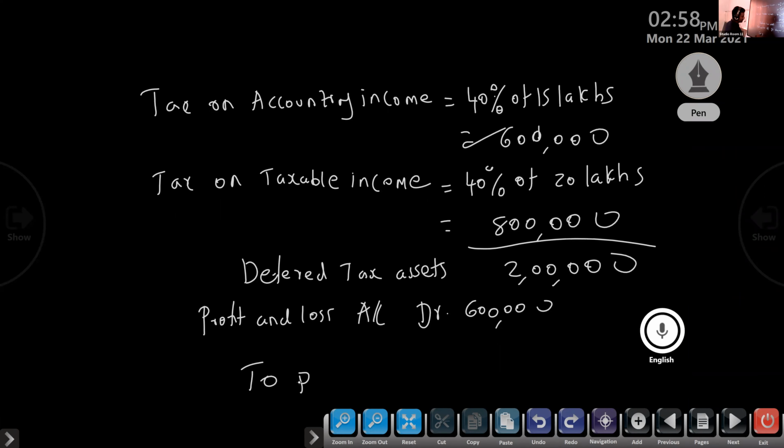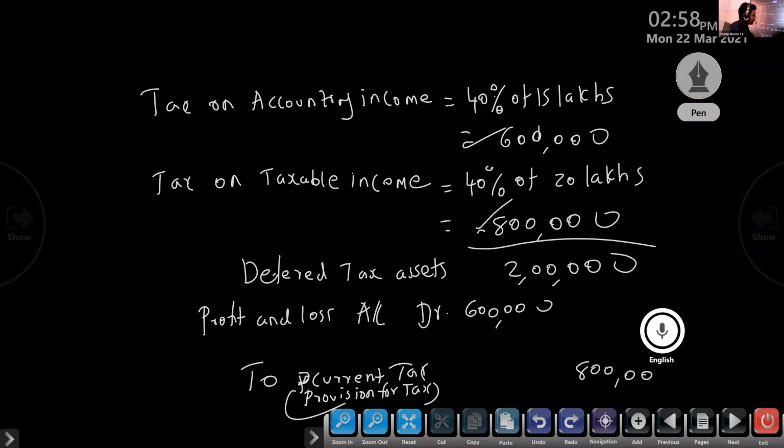How much we created? Provision for tax, that is created 8 lakh. Then the balance figure will be deferred tax assets, 2 lakh.